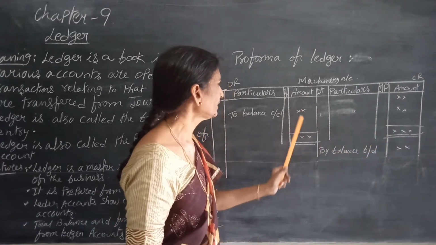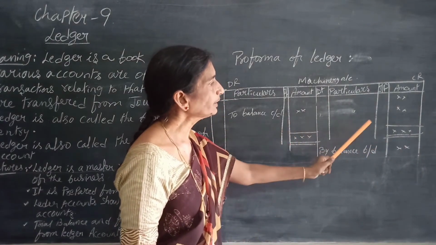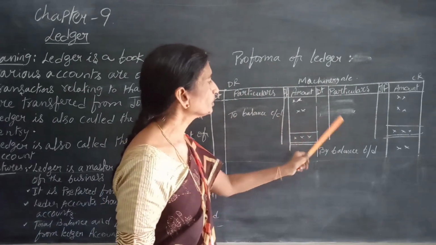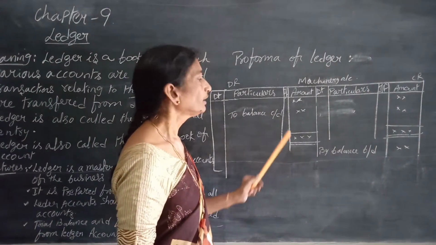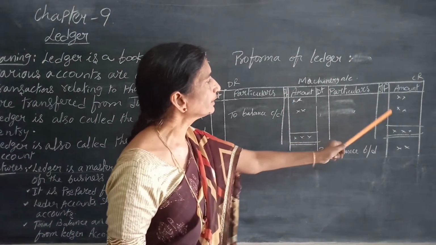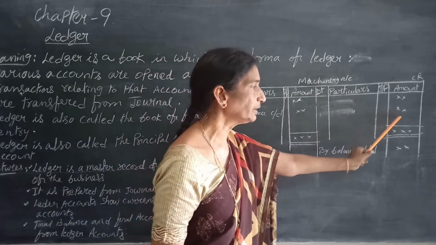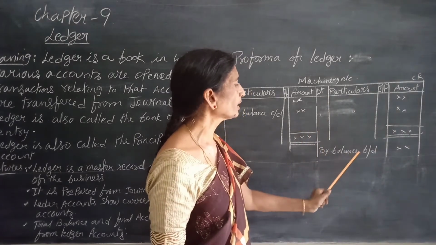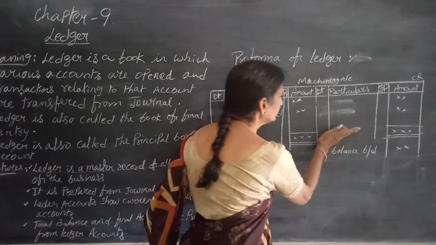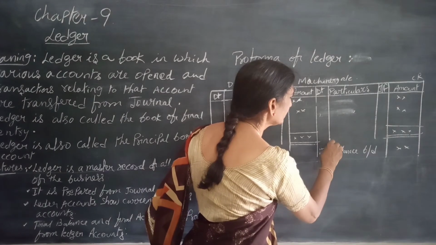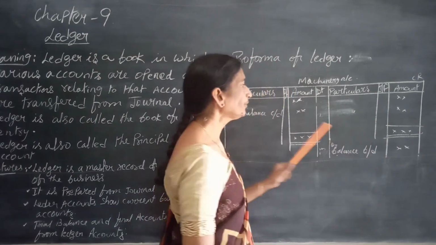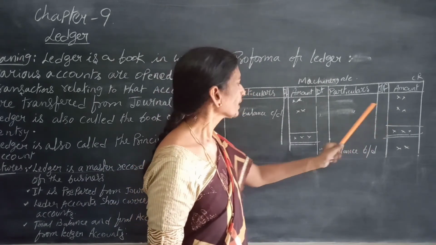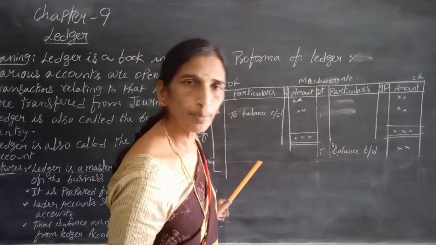Credits total minus debits total, balance carried out. If credit total is greater than the debit total, then it is known as the credit balance. And if the debit side total is greater than the credit side total, the balance we arrive at is known as the debit balance. And today's closing balance is tomorrow's opening balance. Here, the next date is written and by balance brought down. If it is the debit balance, then here by balance carried down, C/D, and that is being brought to this side to balance brought down.